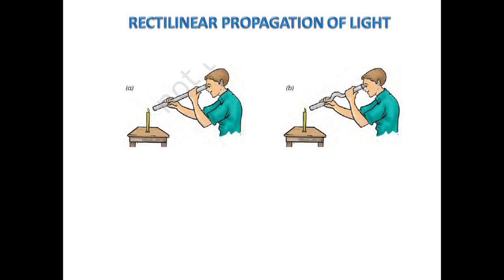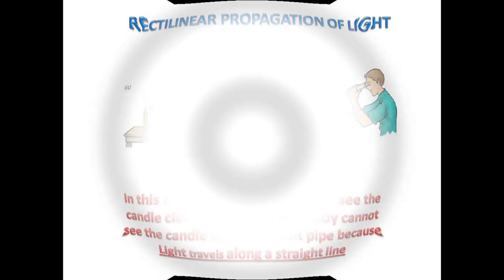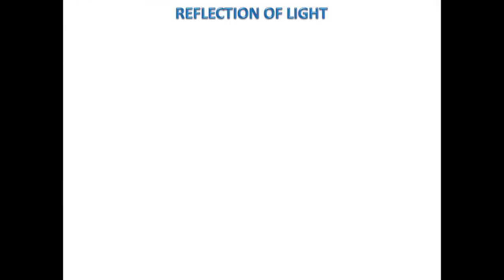In this image, in A point, boy can see the candle clearly. But in B point, boy cannot see the candle through a bent pipe because light travels along a straight line. Now our second topic is reflection of light.